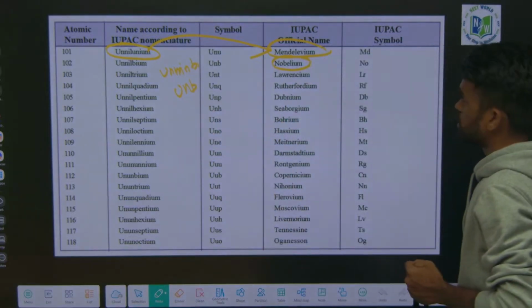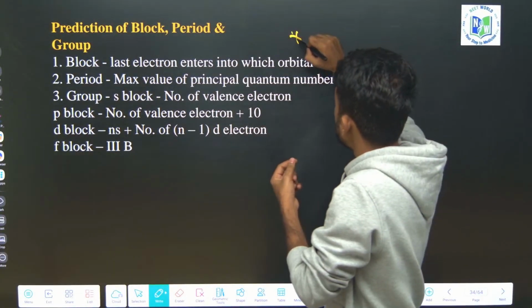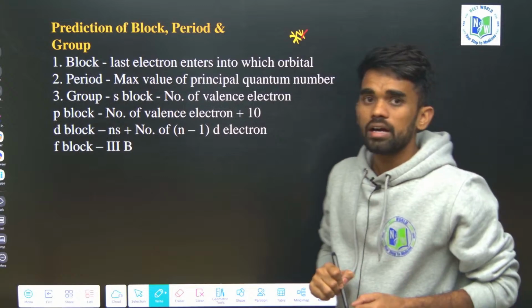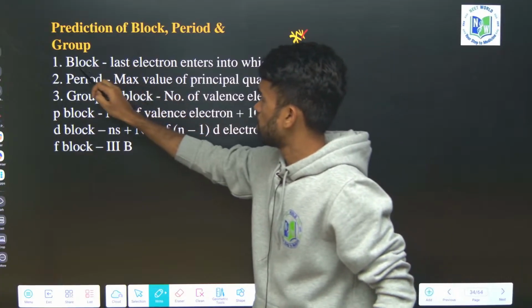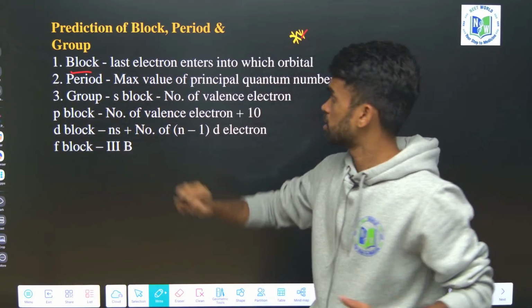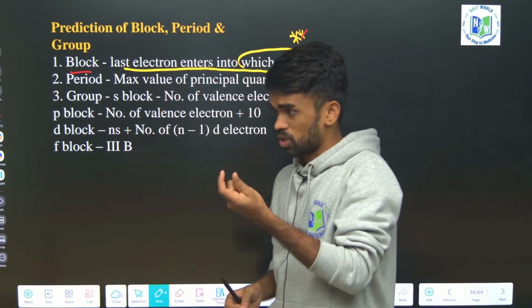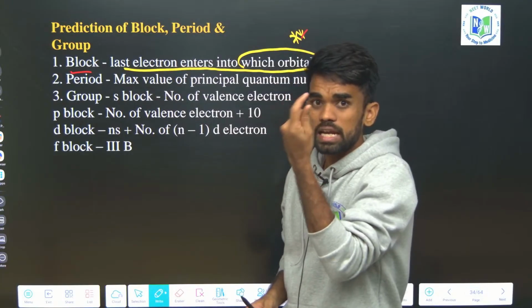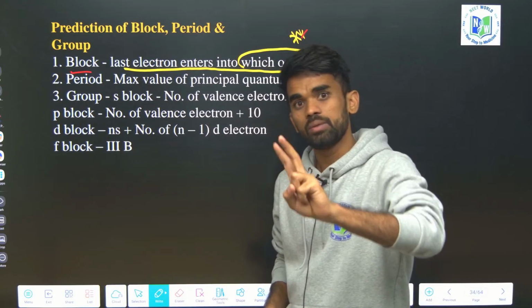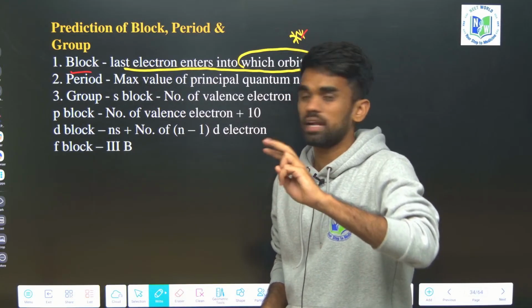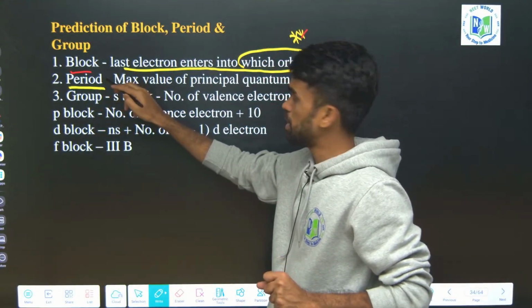Let's move forward. How can we predict the group and period of a particular element? There is a question in EAPCET based on this. Block means whether it is S block, P block, like that. The last electron enters into which orbital? By looking at the electronic configuration, if the last electron is entering into an S orbital, we can say S block. If it is entering into a P orbital, it means P block. Similarly D means D block, like that. Next, how can we predict the period?